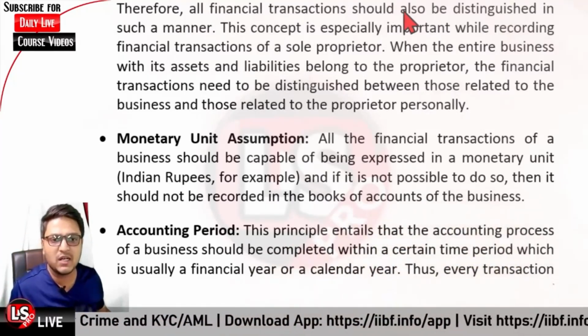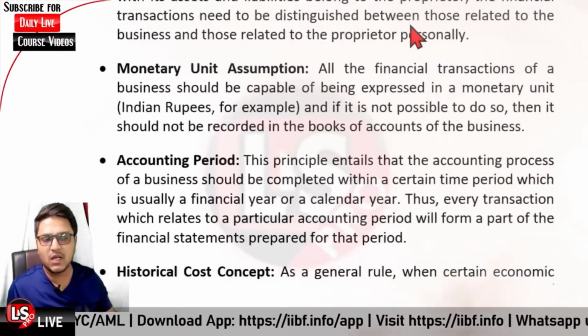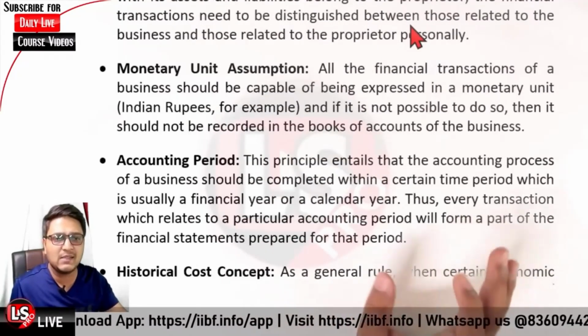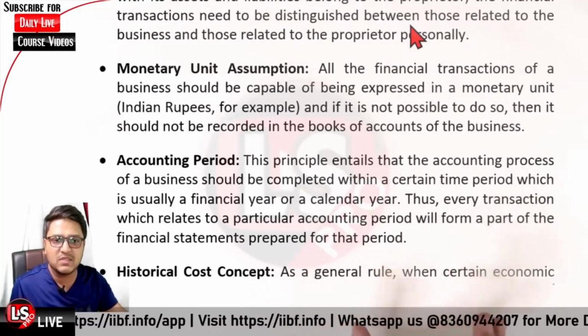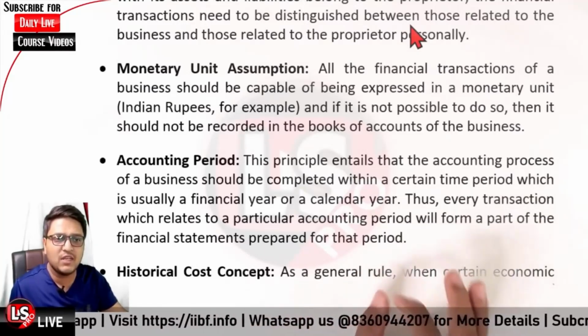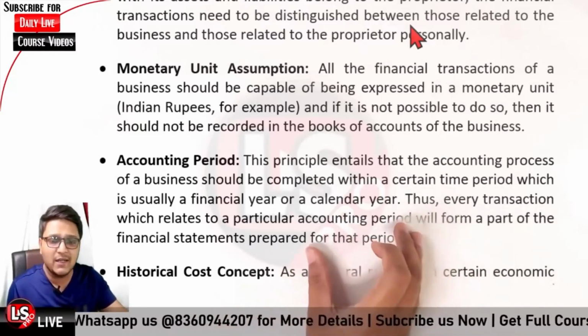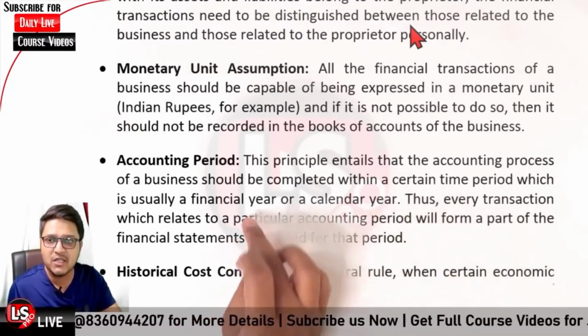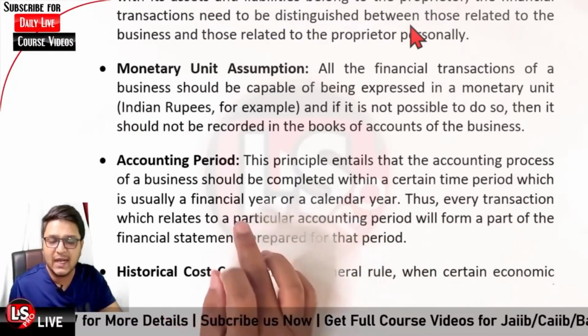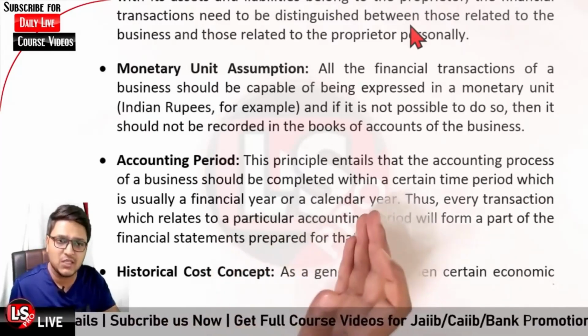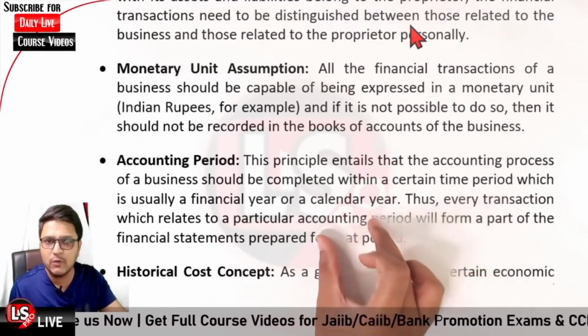Okay, further it is regarding the accounting period. The principle entails that the accounting process of a business should be completed within a certain period of time, which is usually a financial year or calendar year. Now what is a financial year? Financial year starts from 1st of April and runs up to 31st March of the next year. And what is a calendar year? From 1st of January to 31st of December.